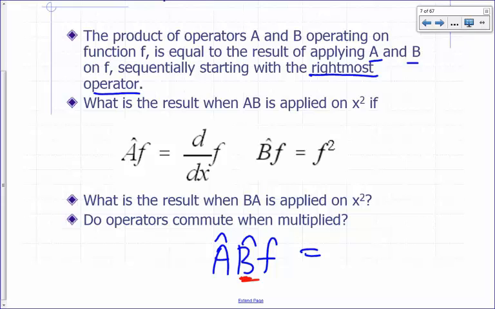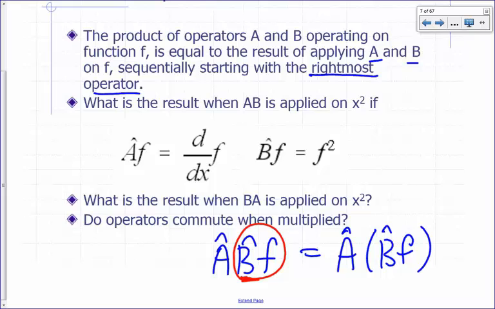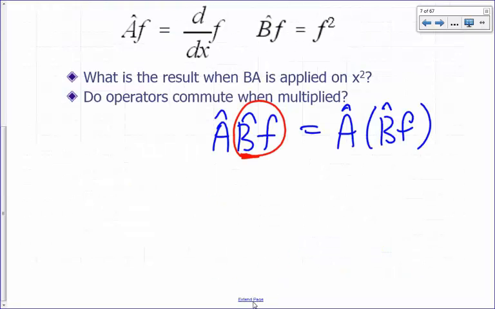Apply it first. So apply B on f. Now I'm going to have A applied on the result of B operating on f. I apply B first on f, and that gives me a different function, right? Now I operate A on that function to give me the final result. So a product of operators means apply the rightmost operator and then go all the way to the left in sequence. So let's do our simple example again.